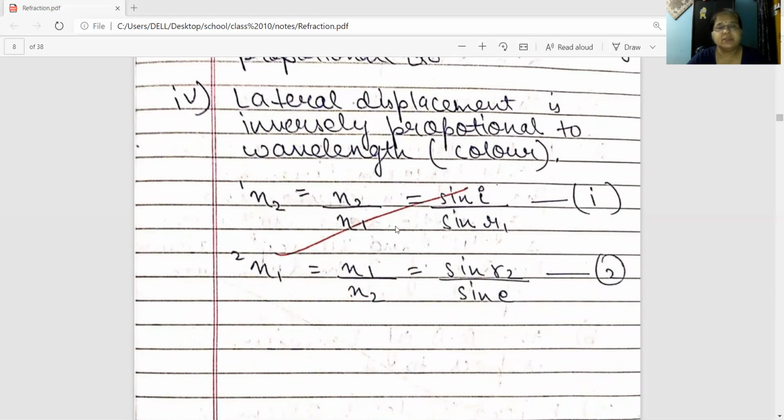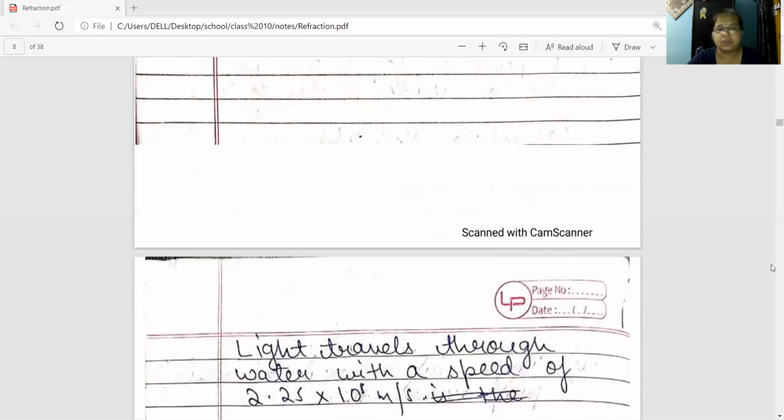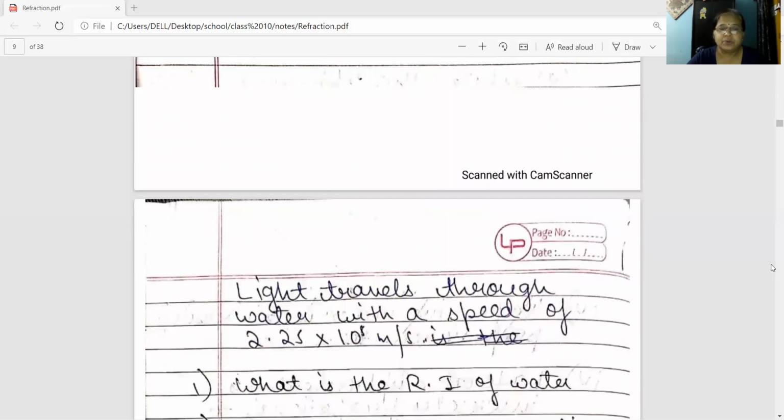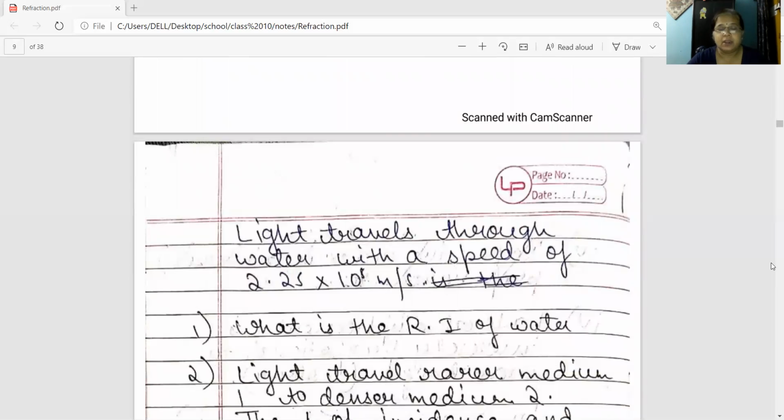Now the refractive index of the second medium with respect to the first medium, we can write as sine i by sine r. The refractive index of the first medium with respect to the second medium, we can write as sine r by sine i. These are the two equations that you have got. Light travels through water with a speed of 2.25 into 10 to the power 8 meter per second. Now, if I ask you what is the refractive index of water?